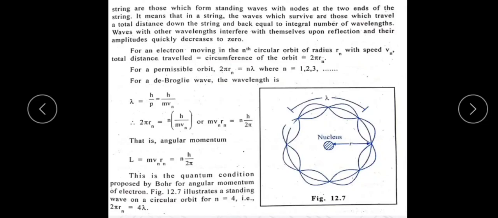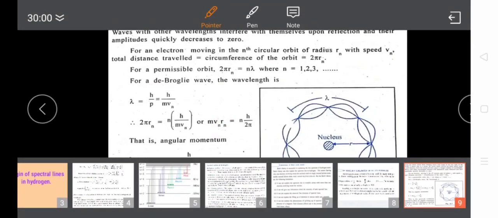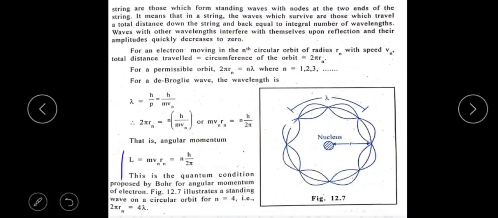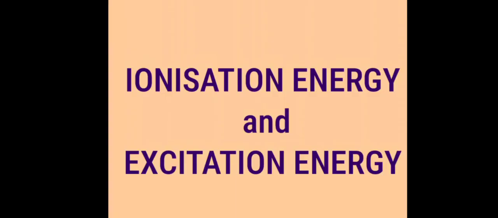In the illustration, there are 4 standing waves present. Here this is one wave, another wave, next wave, next wave, like this. There are 4 standing waves present here in the circular orbit. That's why n is equal to 4, that is 2πr is equal to 4λ. And this is an expression for the angular momentum, which is explained by de Broglie.